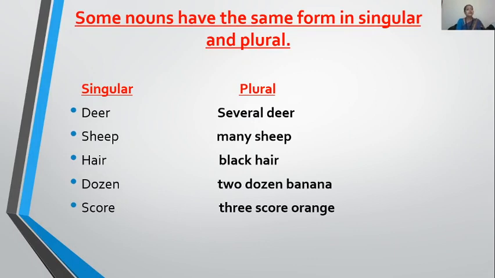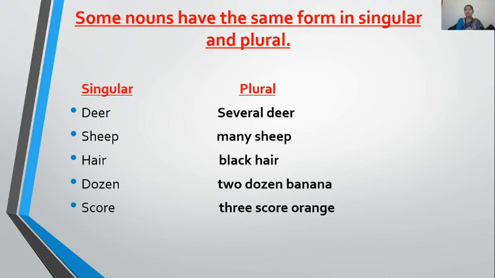Now the last rule in plural. Some of the words don't have a plural. They are used in the same form in singular and plural both. You have to cram, you have to memorize these words. Today ma'am is teaching you 5 words only, and learn them right now. First is deer. Deer is singular and plural both. Sheep, same, no plural. Hare, H-A-R-E, no plural. Dozen and score.